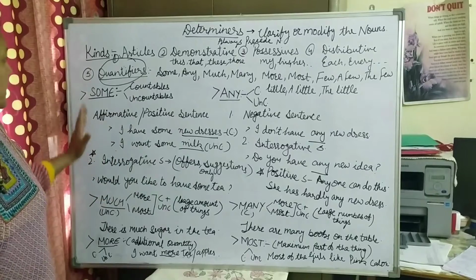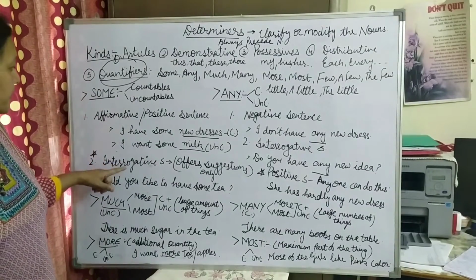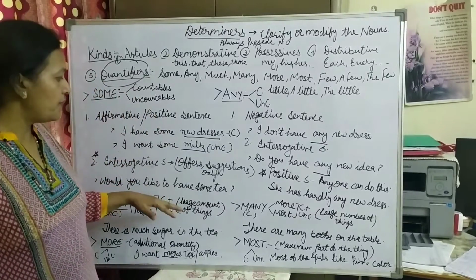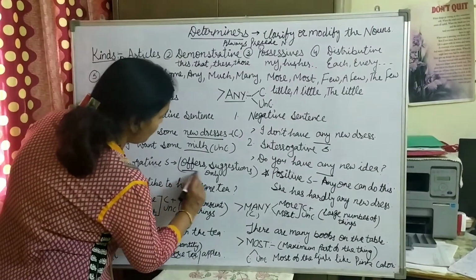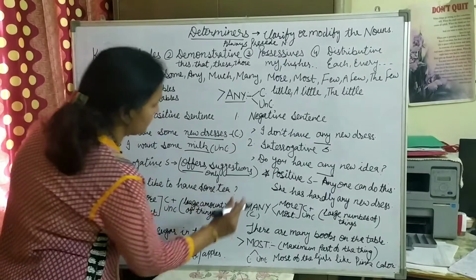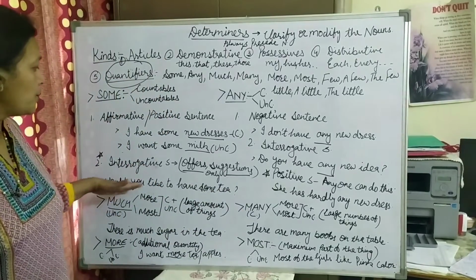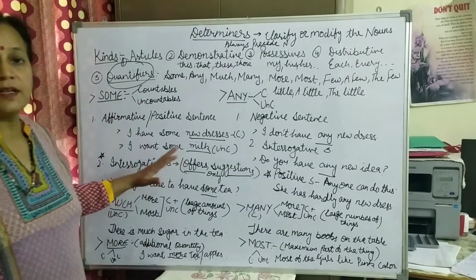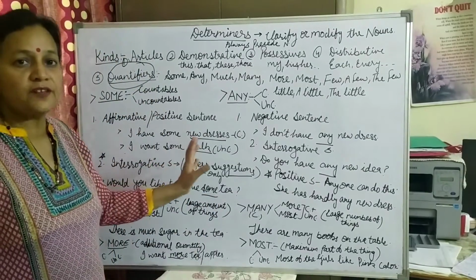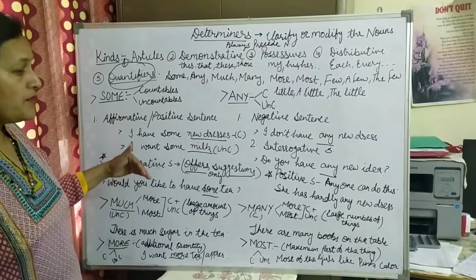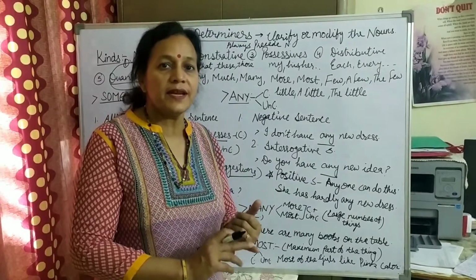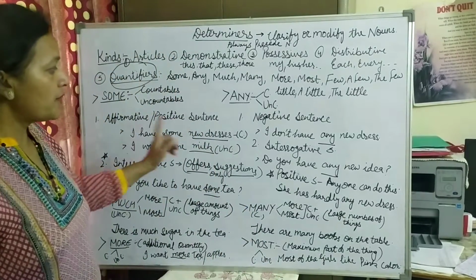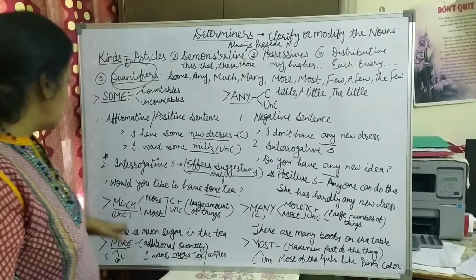Okay. But here, see one thing friends, in interrogatives we can use some also, but in one condition, when we are offering something or suggesting something, like if I say, would you like to have some tea? What am I expecting? I am expecting the answer to this question to be yes. When we are expecting the answer to be yes, in that condition in interrogatives we will use some. Otherwise we will use any.